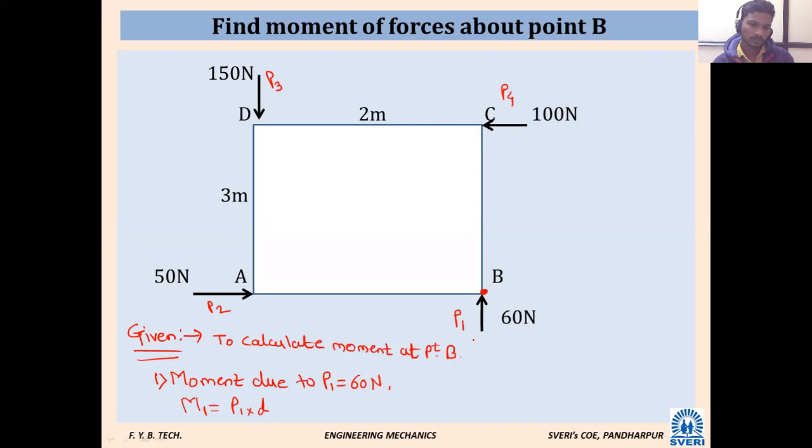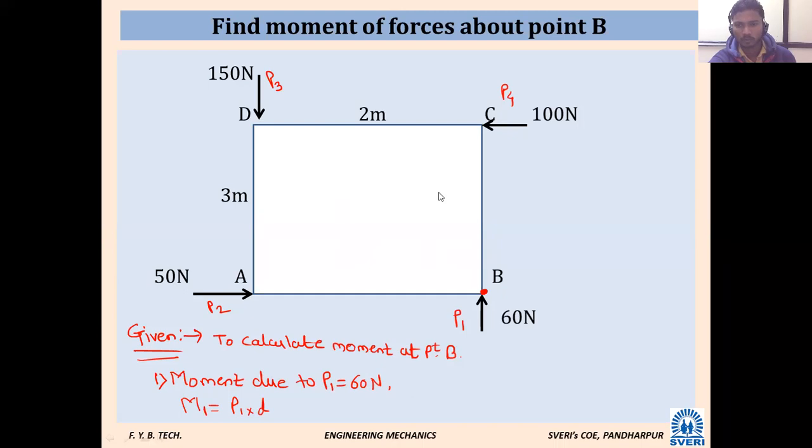It is 0 at point B. Perpendicular distance is 0 there. Exactly. I am shocked. Who has given answer as 180?